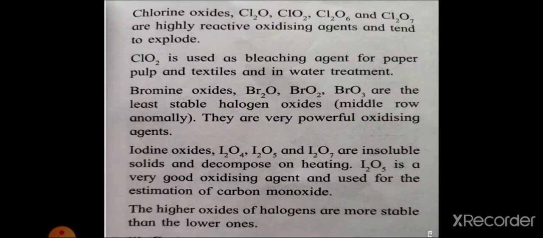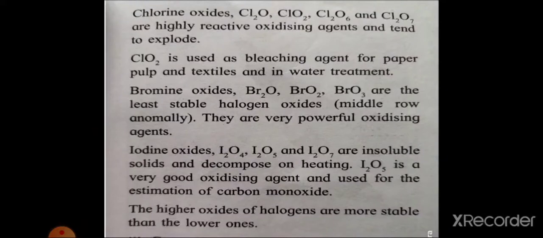Then oxides of chlorine: Cl2O, chlorine oxide, ClO2, chlorine dioxide, Cl2O6, dichlorine hexaoxide, and Cl2O7, dichlorine heptaoxide. They are highly reactive oxidizing agents and tend to explode, meaning they are explosive.